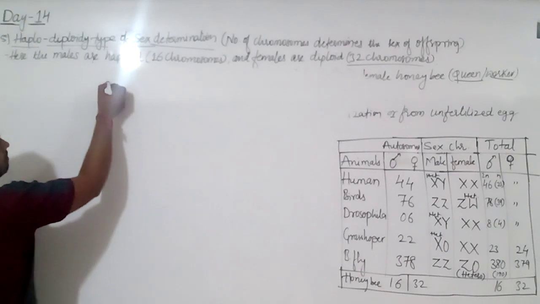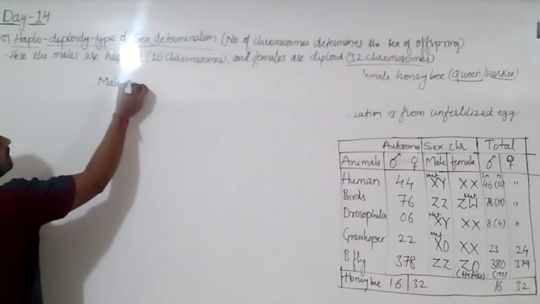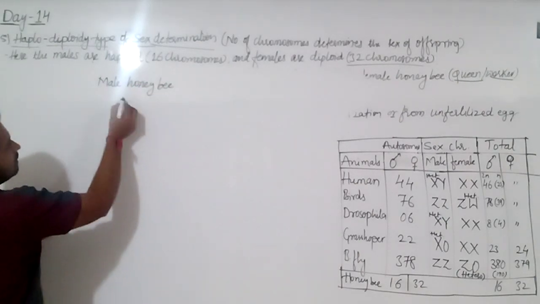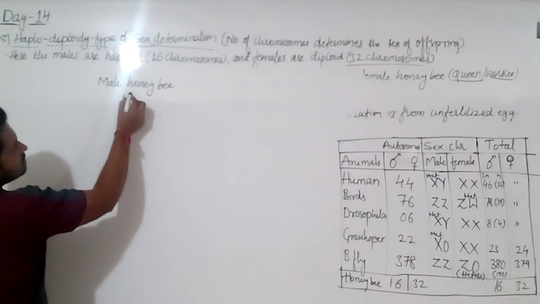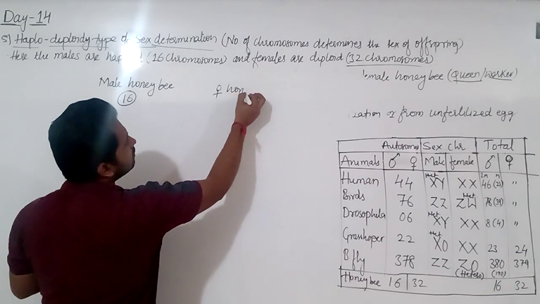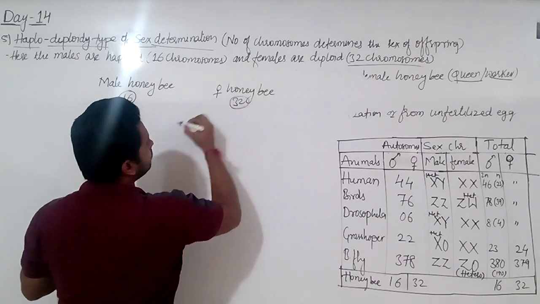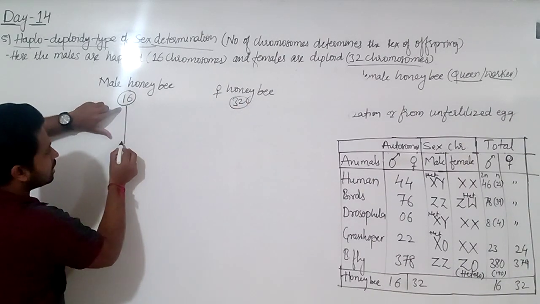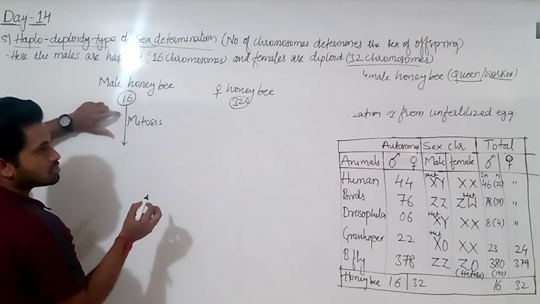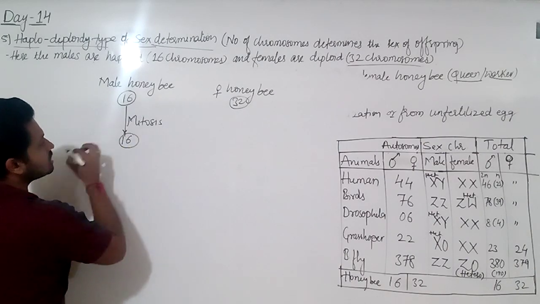Listen, male honeybee, I am writing here, look. Male honeybee, that is chromosome number 16. Here it is female honeybee, chromosome number 32. Now it produces sperms or gametes by which process? By mitosis. The spermatogenesis occurs by mitosis, and sperms contain 16 chromosomes.